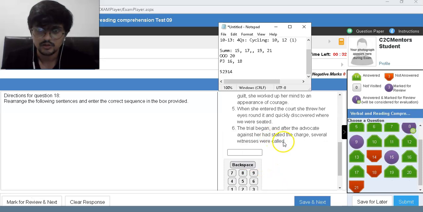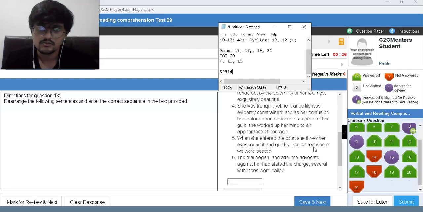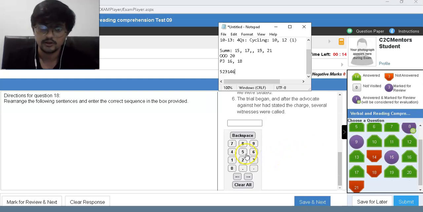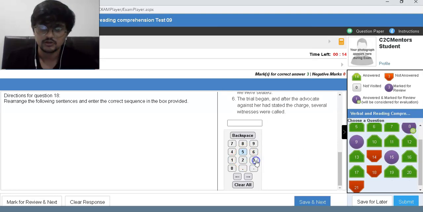The trial began, and after the advocate against her had stated the charge, several witnesses were called. Maybe six. 52314. It's a long one. There you go.